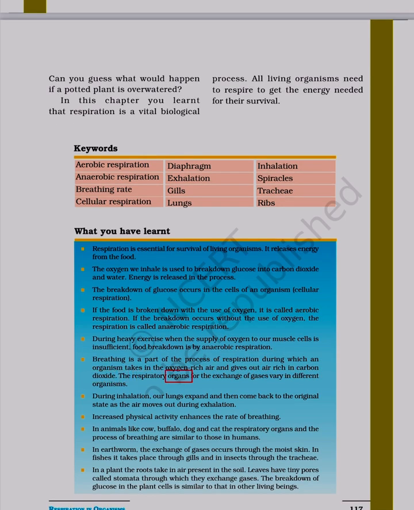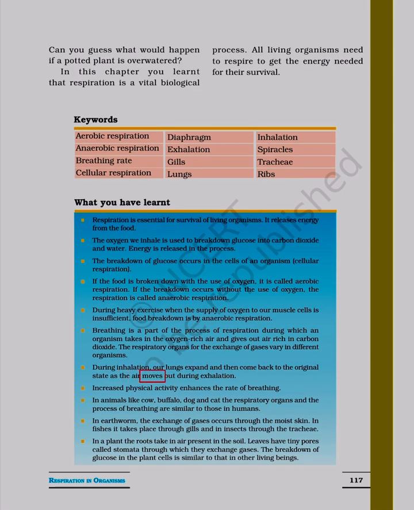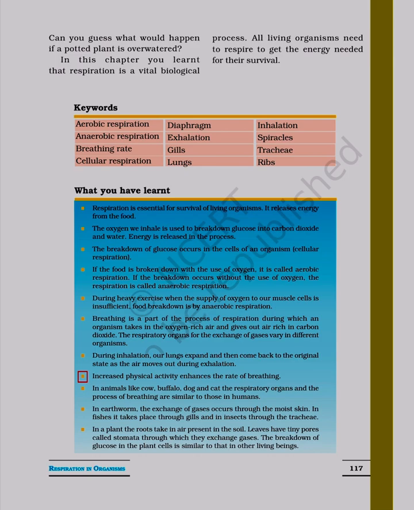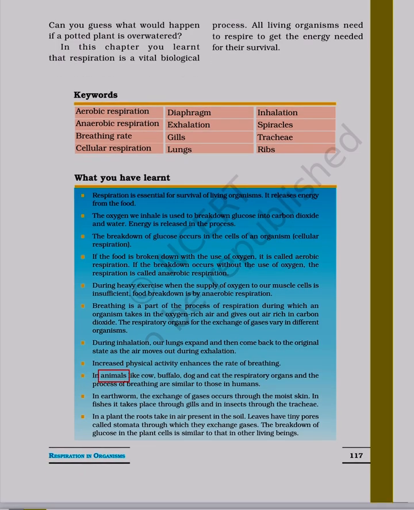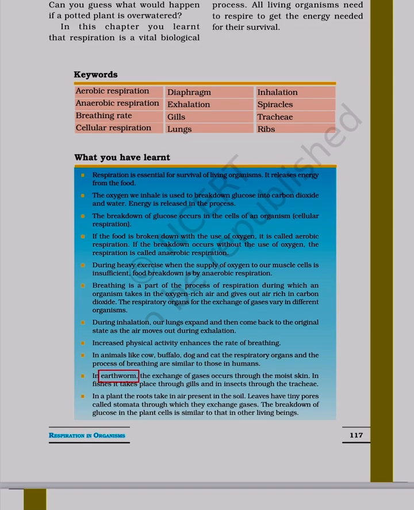The respiratory organs for the exchange of gases vary in different organisms. During inhalation, our lungs expand and then come back to the original state as the air moves out during exhalation. Increased physical activity enhances the rate of breathing. In animals like cow, buffalo, dog and cat, the respiratory organs and the process of breathing are similar to those in humans. In earthworm, the exchange of gases occurs through the moist skin.